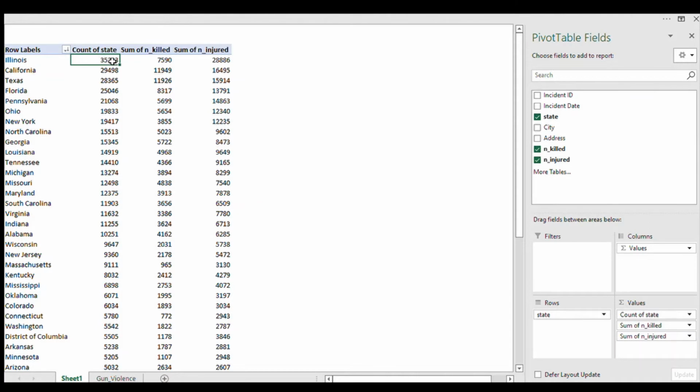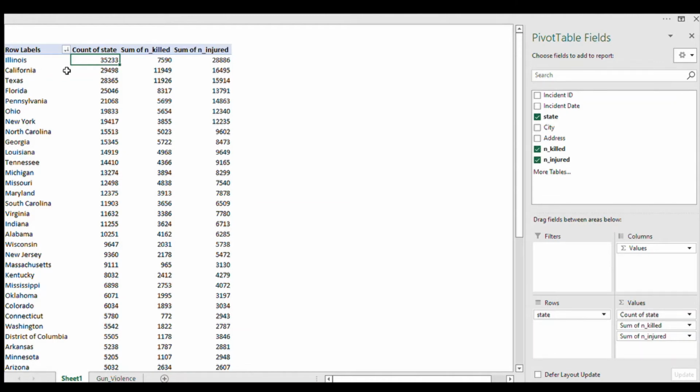As you can see, Illinois State has 35,433 incidents, and a total of 7,590 have been killed in the past 8 years, from 2014 to June of 2022, and there have been 7,590 killings and 28,886 injuries from the 1st of January 2014 to 16th of June 2022.